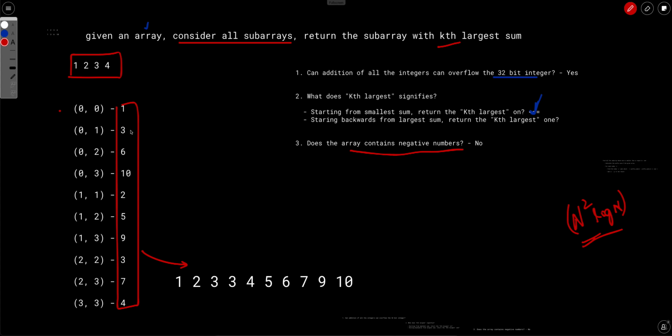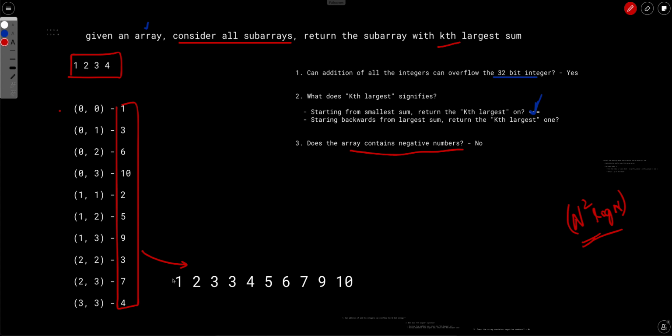So no matter what, we can't calculate the sums of all the subarrays. We have to find a way wherein we are not calculating the sum of all these subarrays, but if required, we can calculate the sum of a subarray easily.